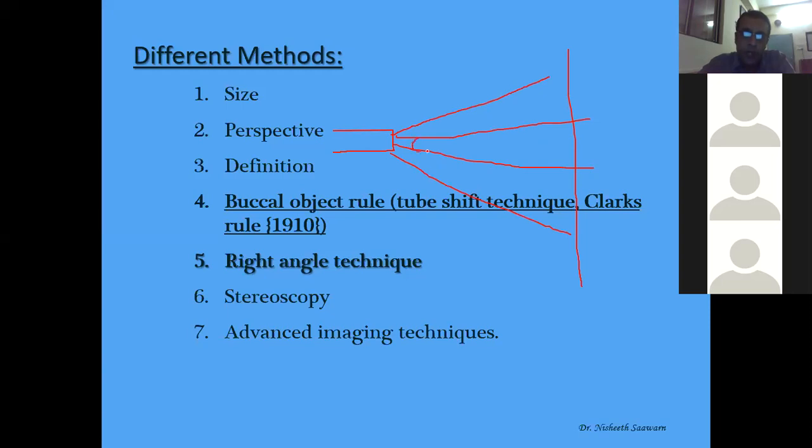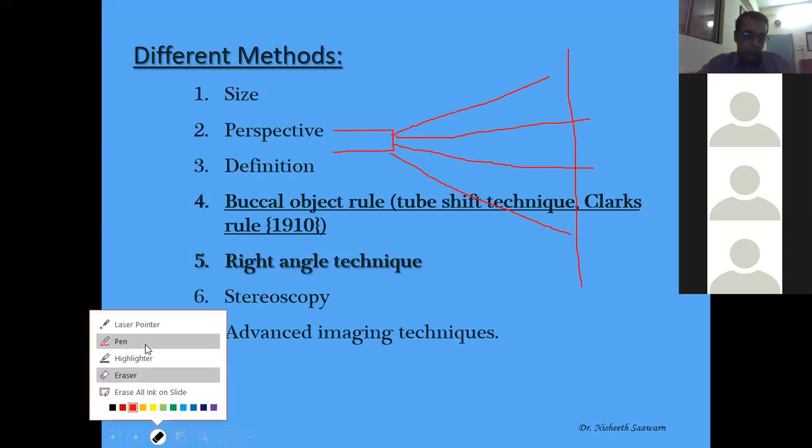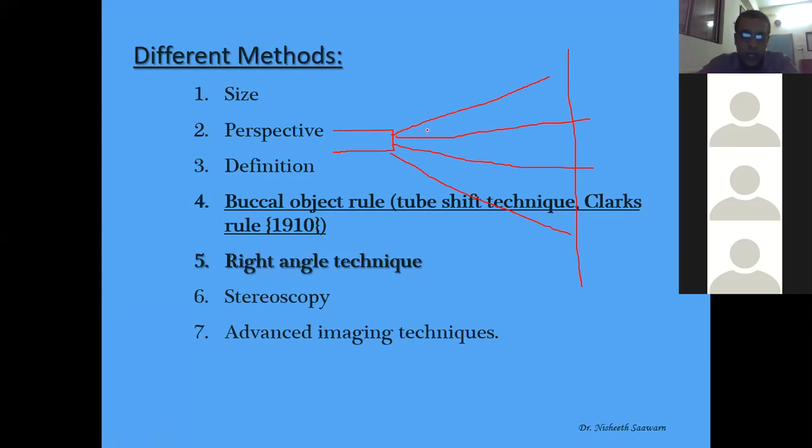Now one object is placed here. The image of this object will be of this size. It will be this big.